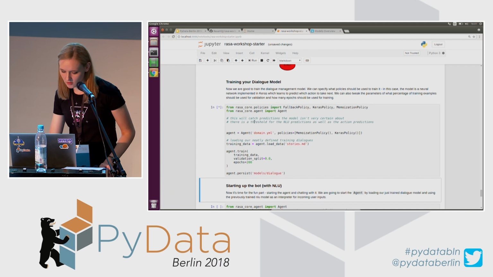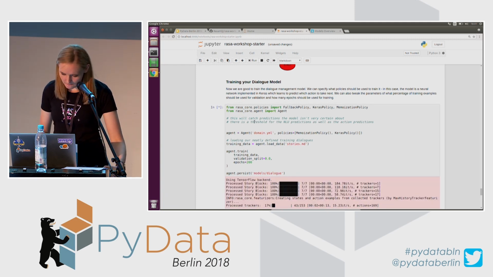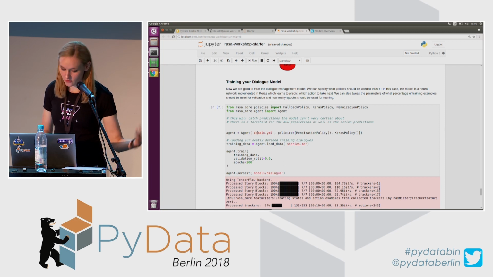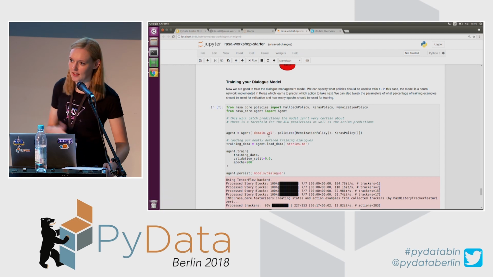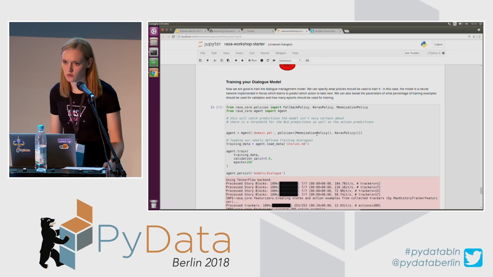Cool, so now I'm going to train the model. It will probably take a few seconds as well. And I'm just going to walk you through what's happening. I'm going to use, of course, not the training data, but the domain that I defined, so all the intents and entities and actions that my chatbot should know about, and the policies that should be used to train the model.